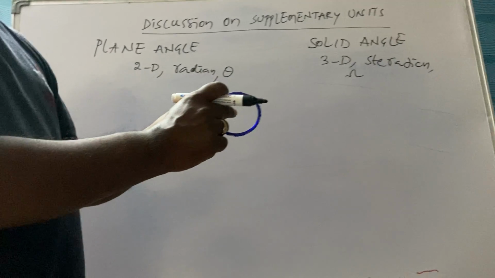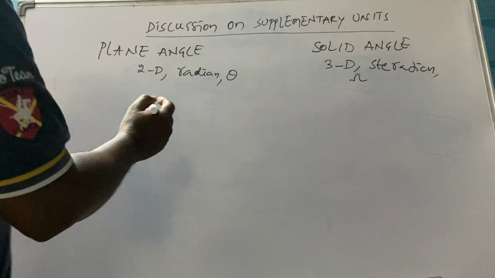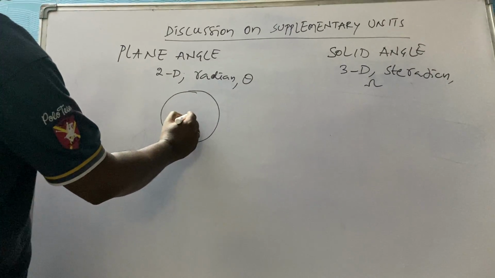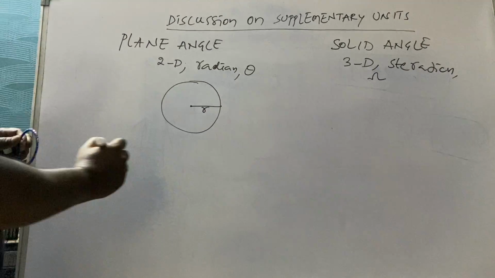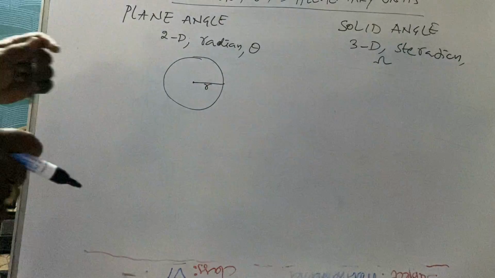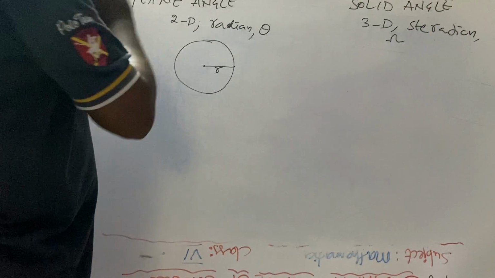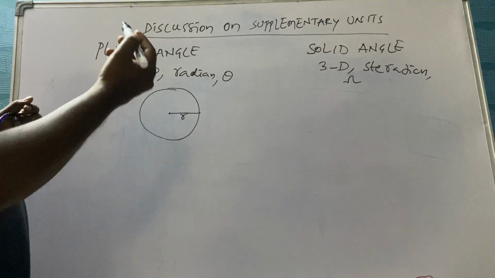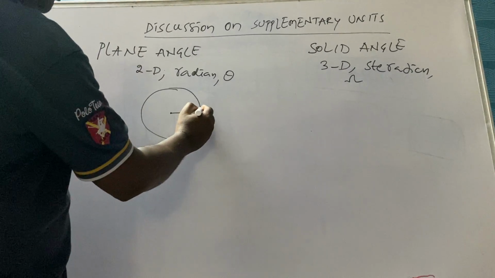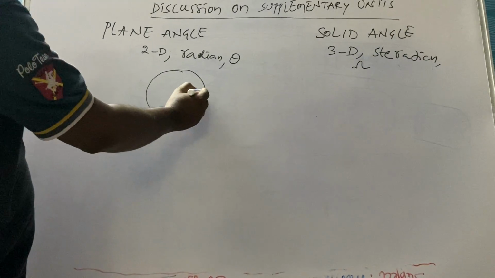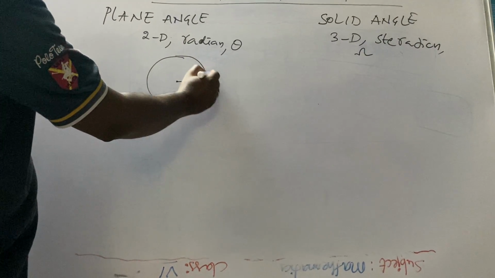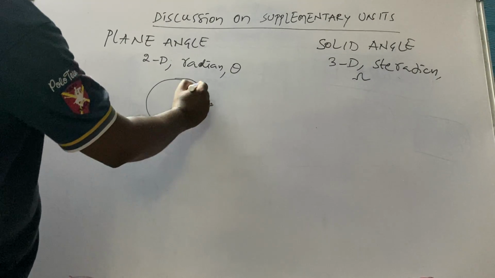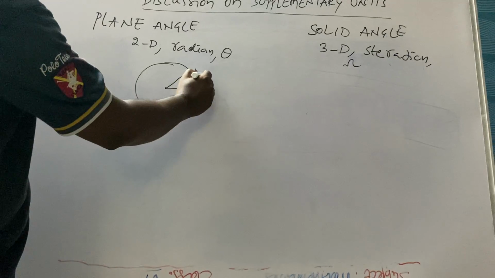Now this is the center of the circle. Let us say a 2D object, a circle of radius r. What is the angle here? Generally, it is the inclination between two lines, denoted with theta. Now suppose an object travels from point A to point B. This distance covered is called arc length.